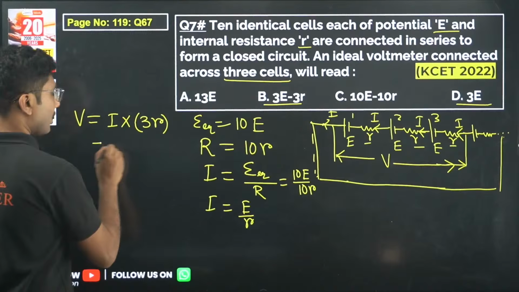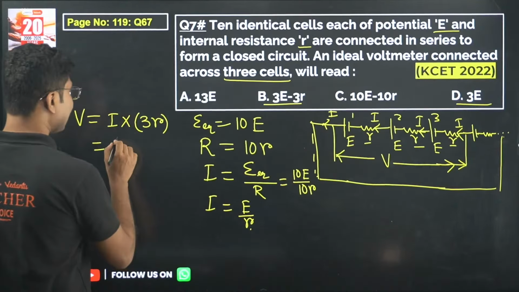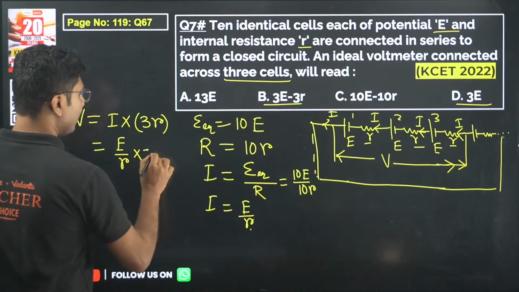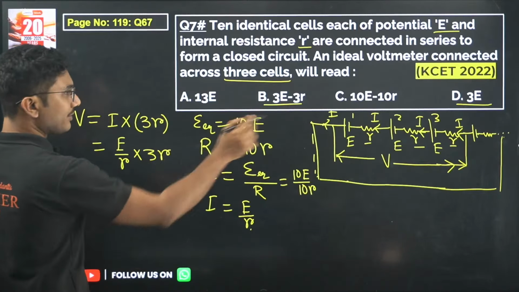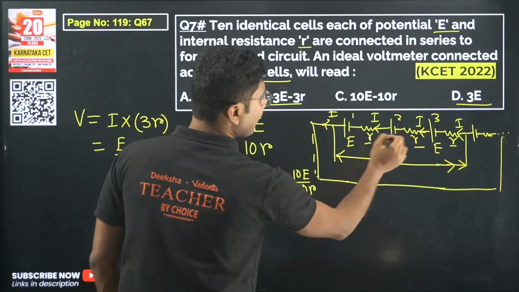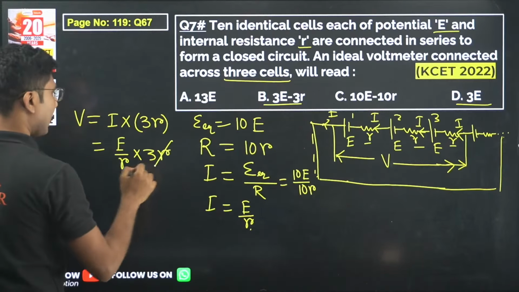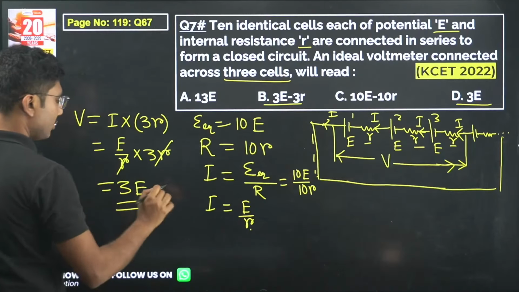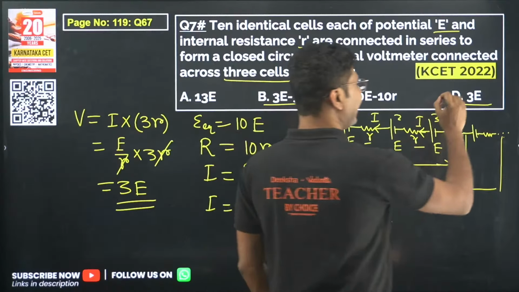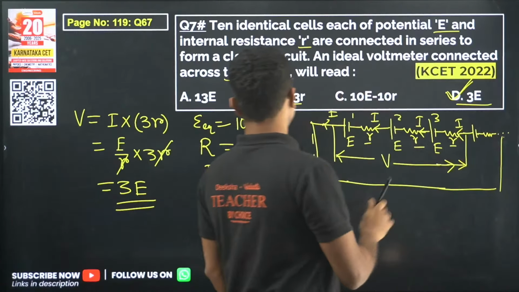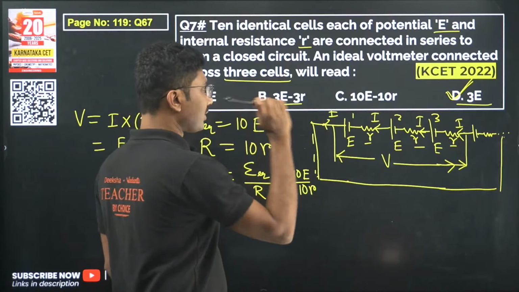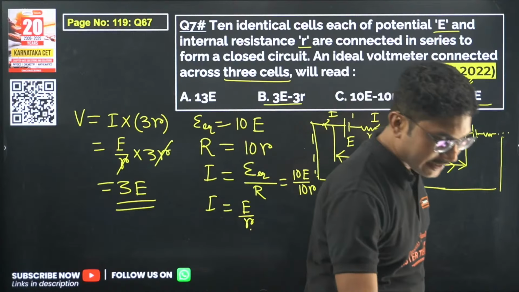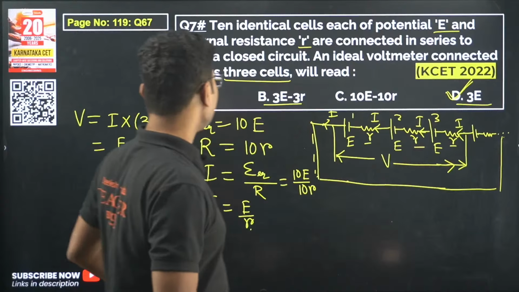So the current in the circuit is given by E by R, and the resistance we know is given by 3R. 3 cells means R plus R plus R. So R cancels and we get voltage equal to 3E. So the voltage will be 3E. Not option A, not option C, not option B, but option D. So Sainath is correct in this case.